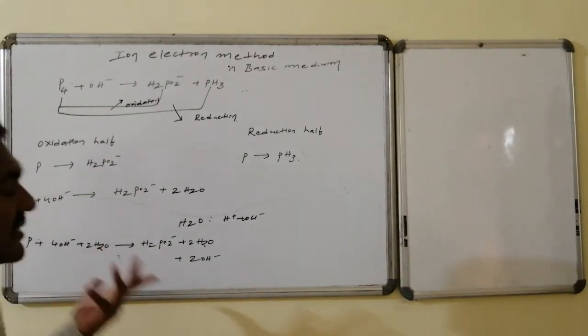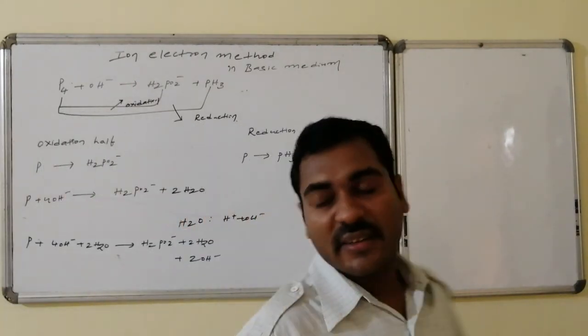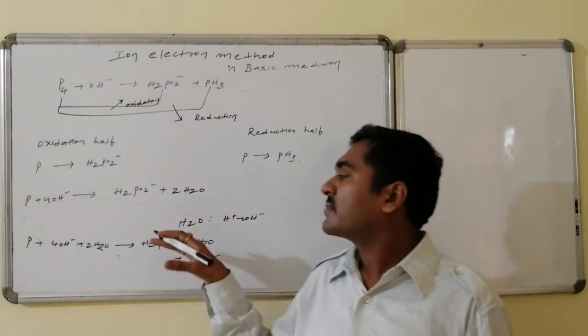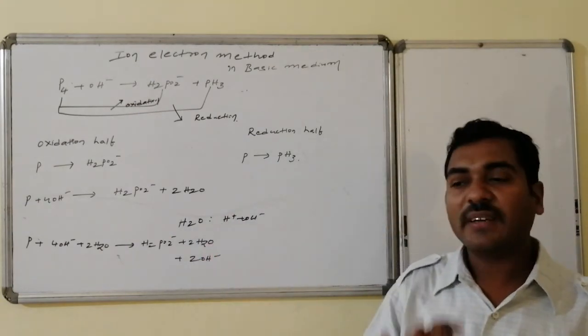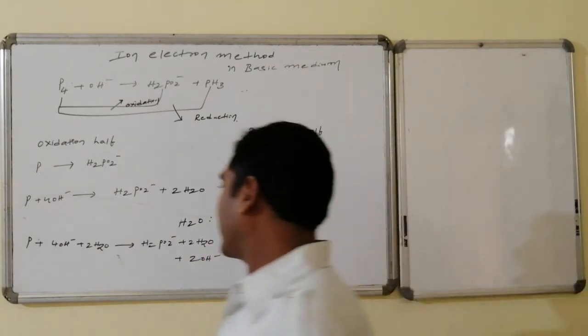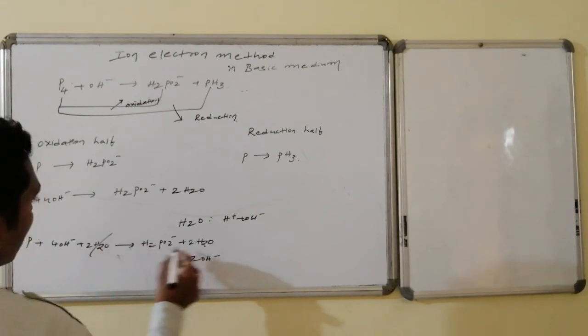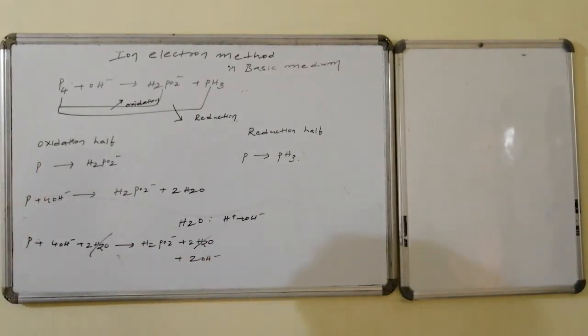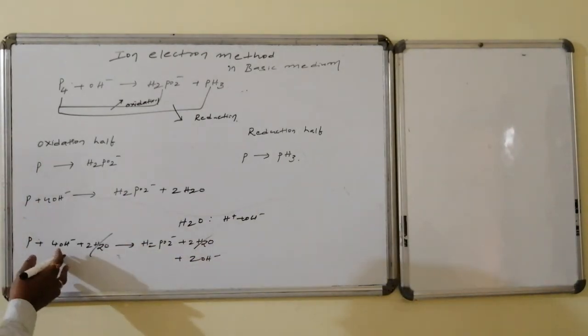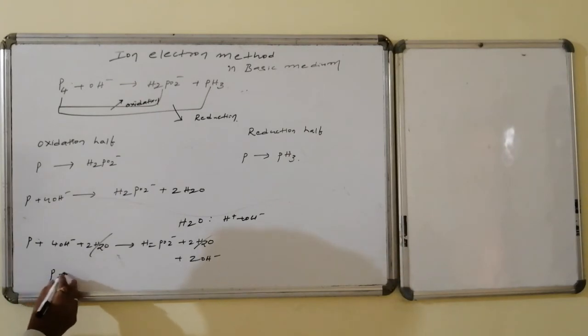Water minus OH, nothing but water, 2 H pluses. Now this is the balanced form. For the equation, we will remove any repetition. 2 water is there, 2 water is there, we will remove this one. Here 2 OH minus, 4 OH minus. If I remove that, it will be 2 OH minus.